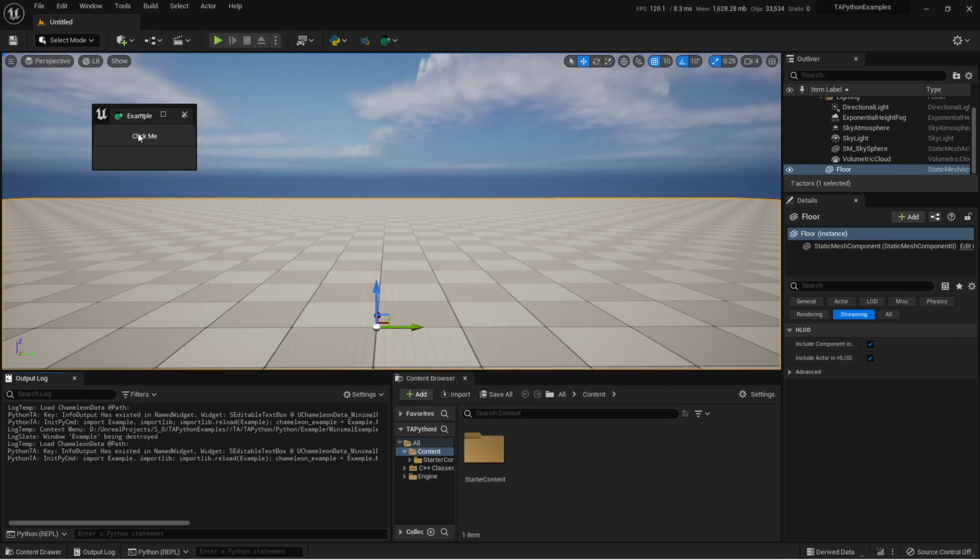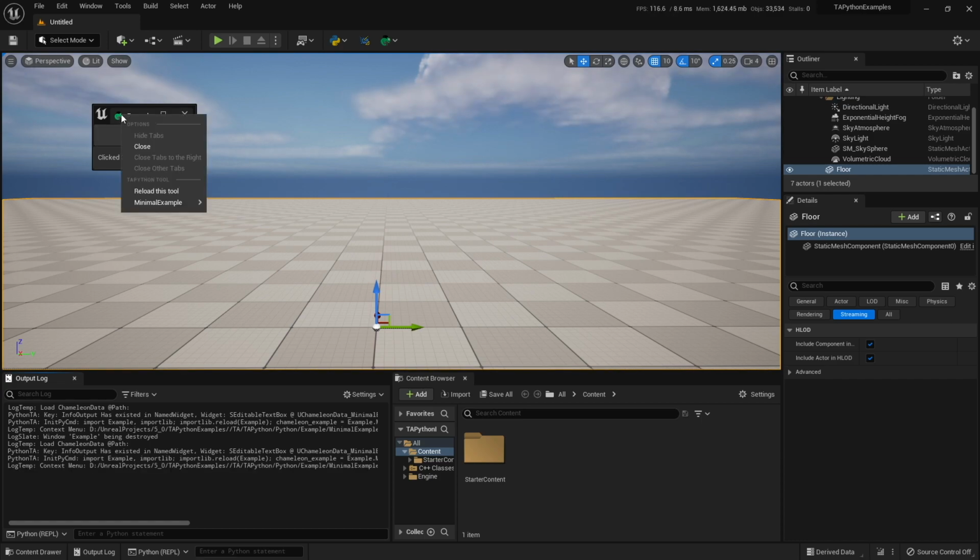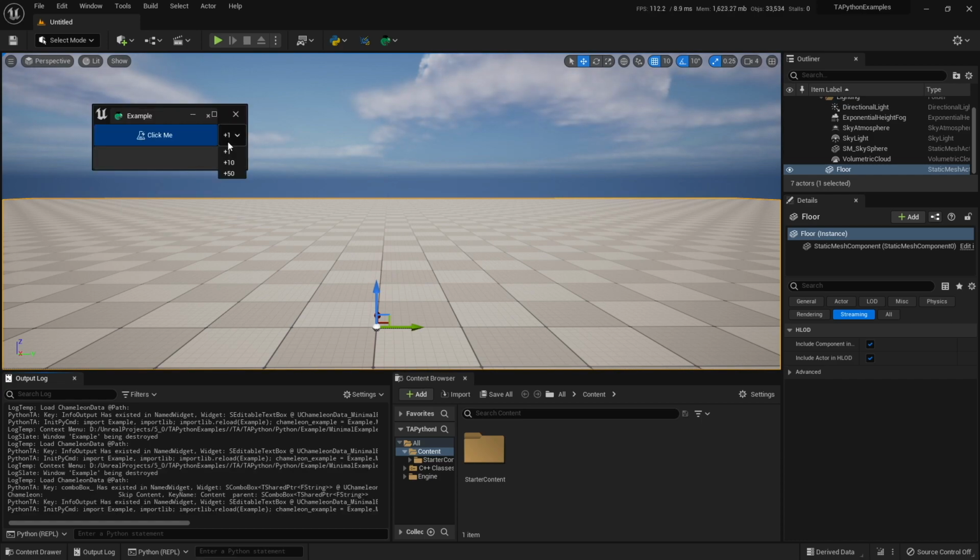With reloading Python code in context menu, both the UI and the logic will be hot-loaded. We no longer need to restart the editor.